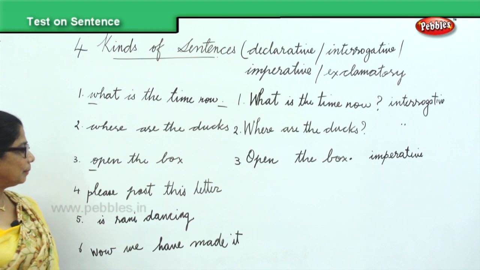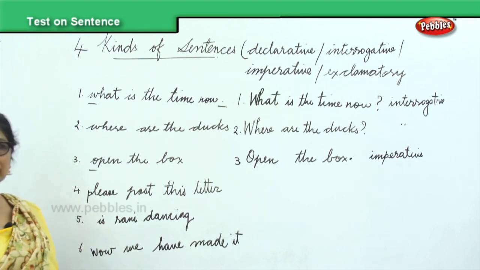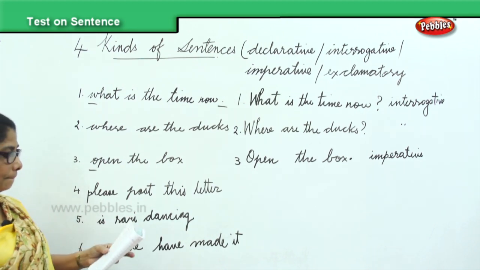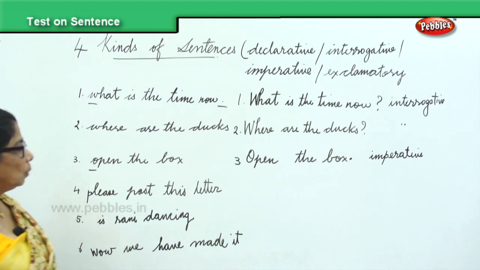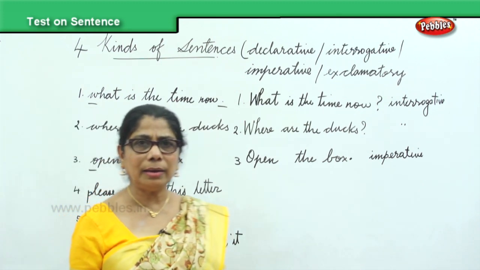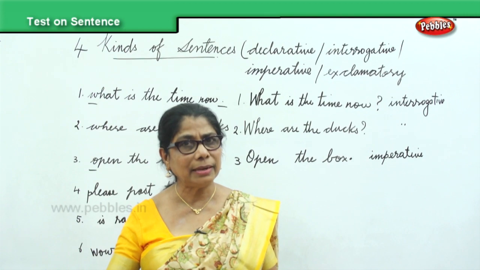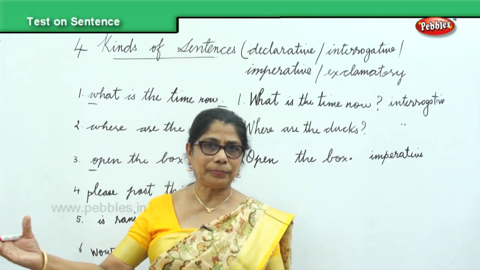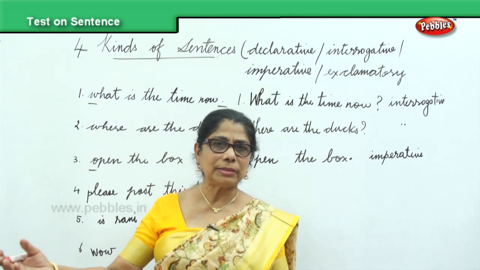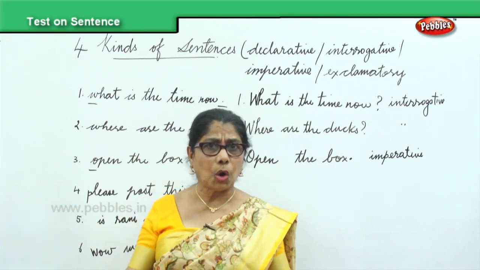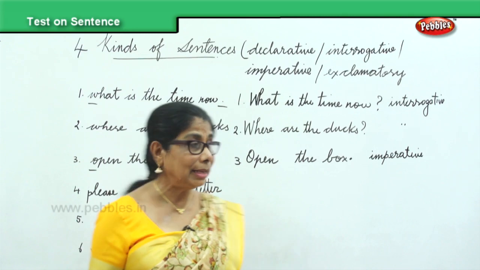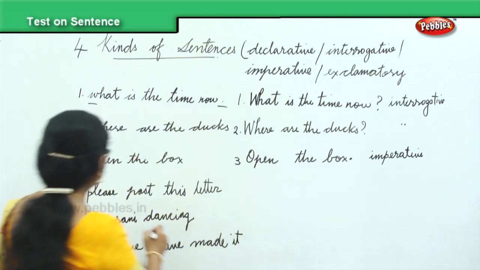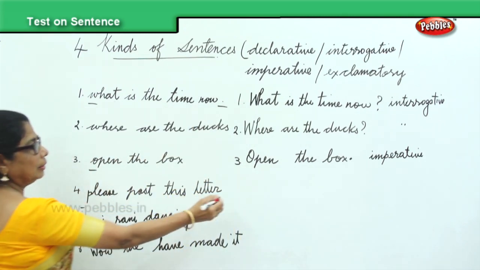Please post this letter. What is that? Again, you are asking someone to do something, or you are ordering something. You are ordering. Again, order is imperative, but it doesn't begin with a capital and there is no ending.